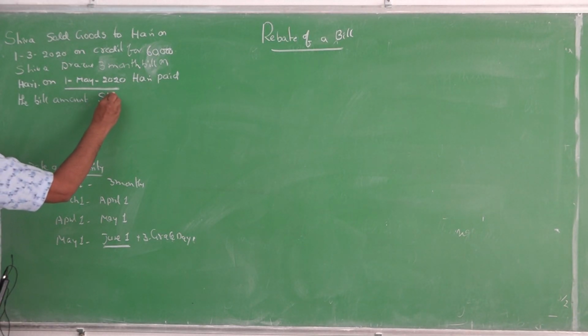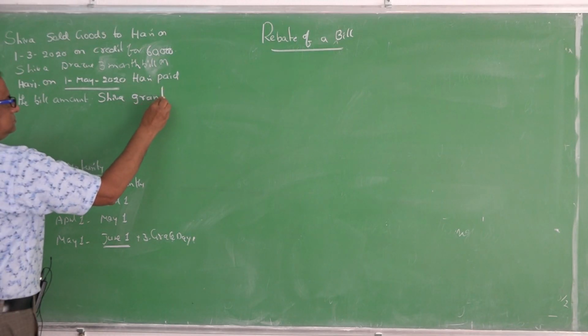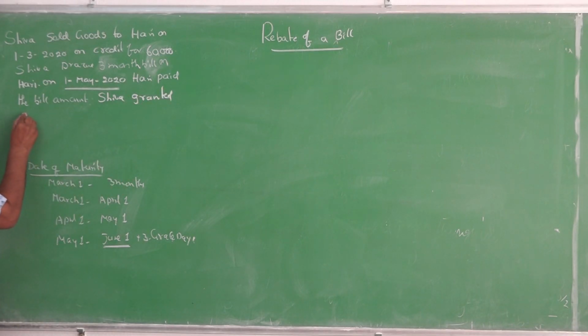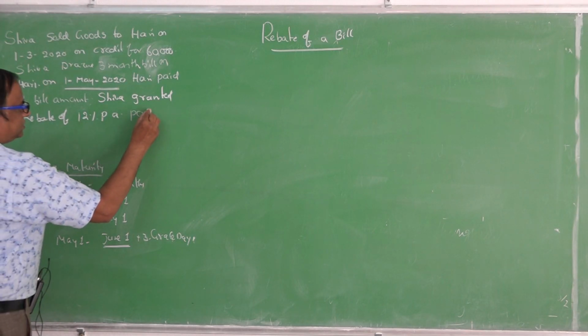So, Shiva granted rebate. Here, for the rebate there must be a percentage: rebate of 12% per annum. So, Shiva granted rebate of 12% per annum. Then pass the journal entries.